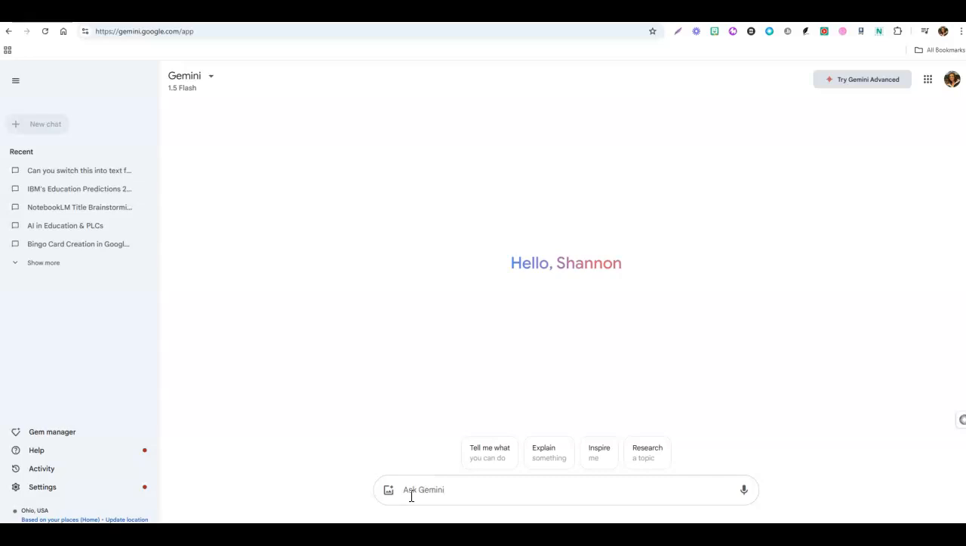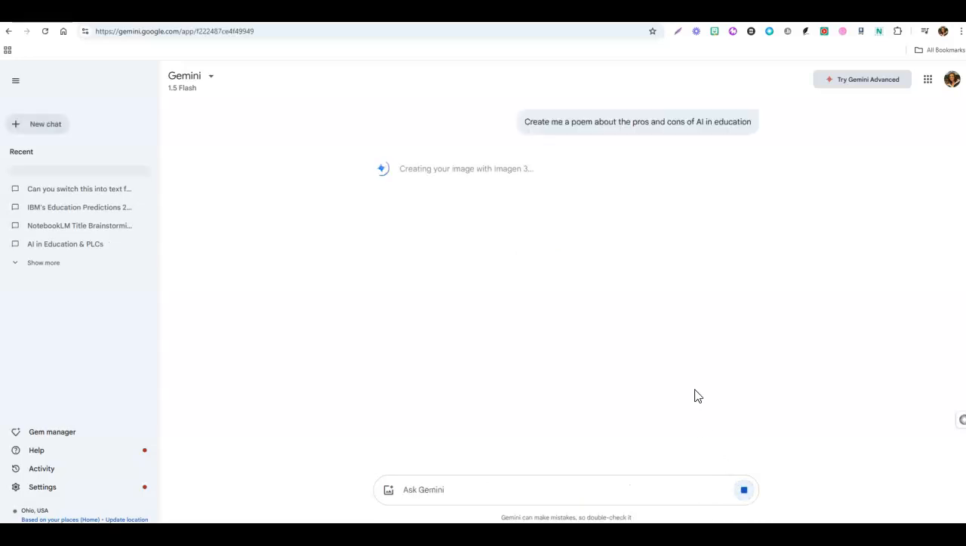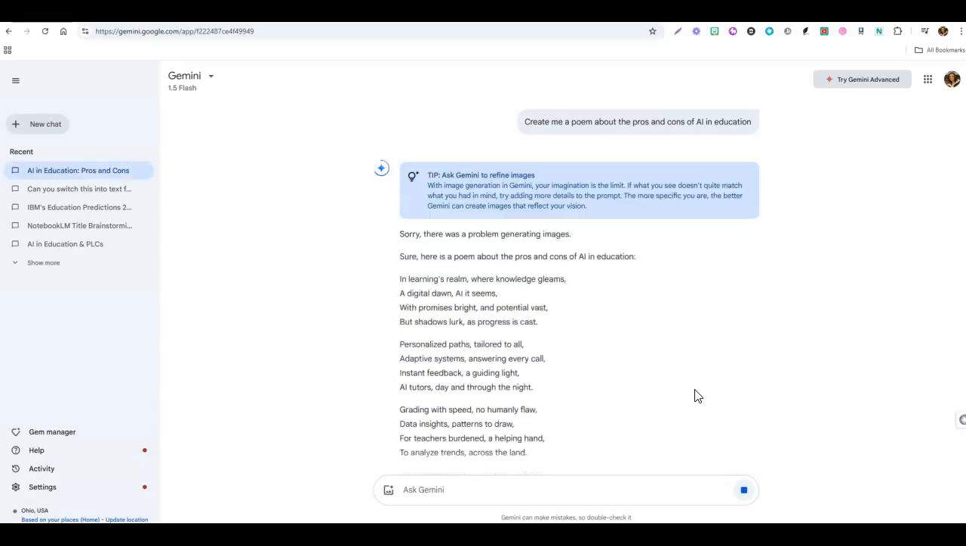So let's ask it the same question that we asked ChatGPT, which was, create me a poem about the pros and cons of AI in education. We'll go ahead and let it run for us here. Oh, now look what it's doing. It's creating an image, which is not what we asked for. So let's go ahead and let it create its image. Oh, here we go. It said, sorry, there was a problem generating images. It caught itself. But we could have said, hey, that was a mistake. We don't actually need an image.